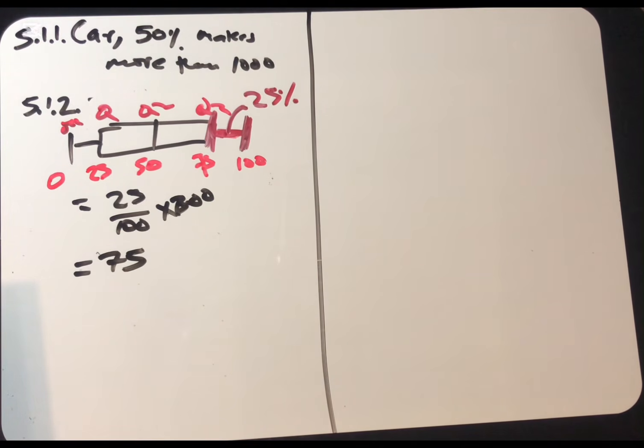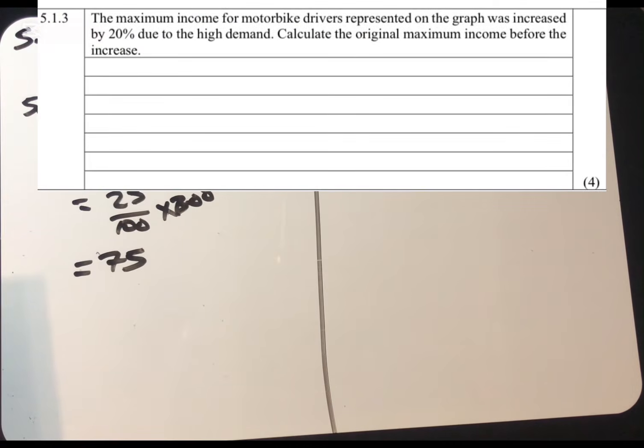So moving to the next question, 5.1.3. It says that the maximum income for motorbike drivers represented on the graph was increased by 20% due to the high demand. Calculate the original maximum income before the increase.